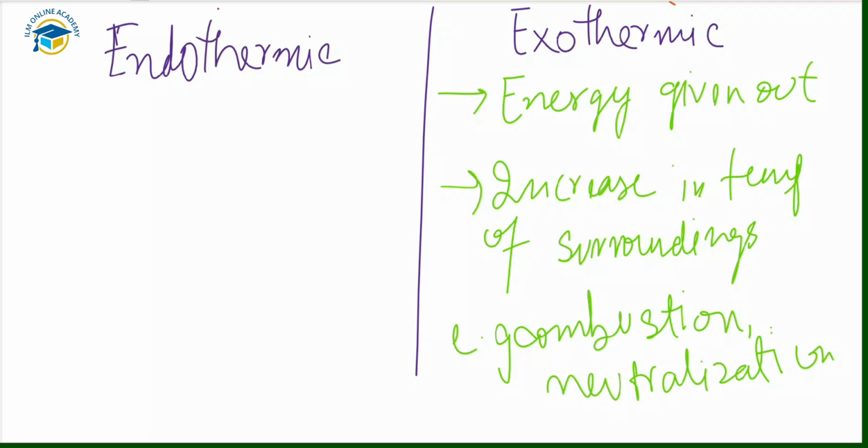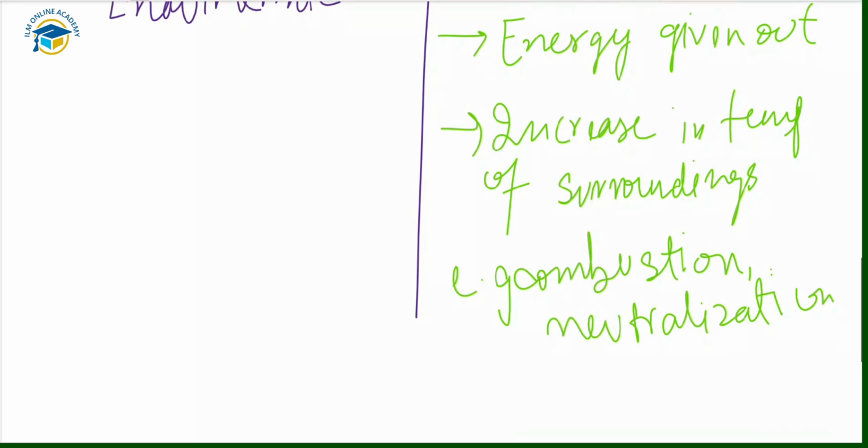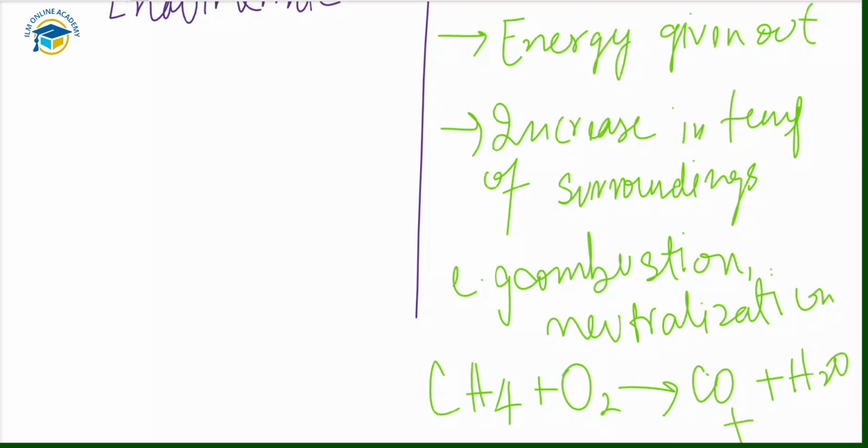When a fuel, for example natural gas, burns in excess air, it produces a large amount of heat. Like when methane is burnt in the presence of oxygen, we have carbon dioxide, CO2, plus water released, plus a lot of heat released in this combustion reaction.